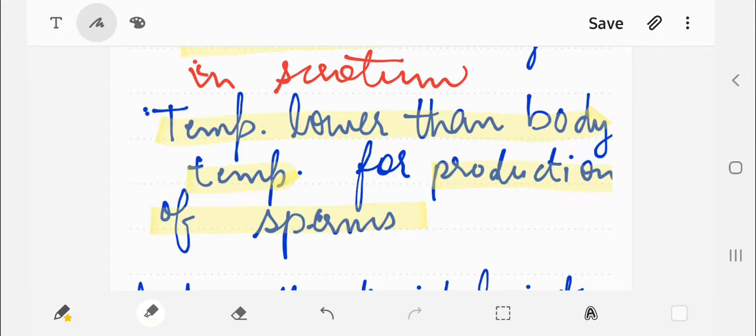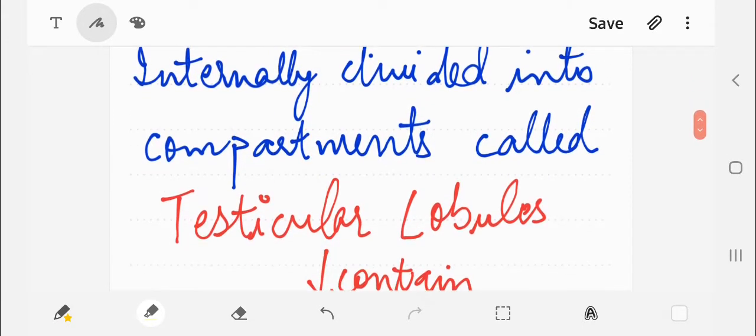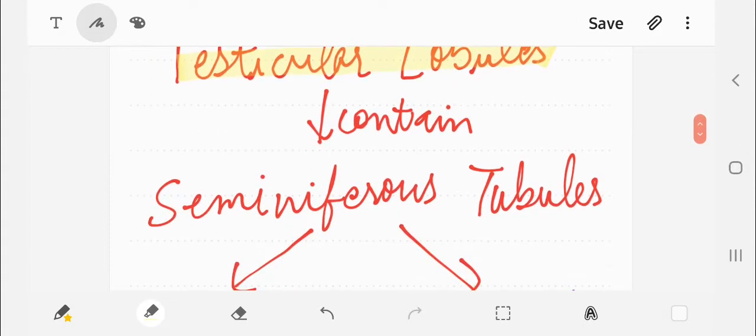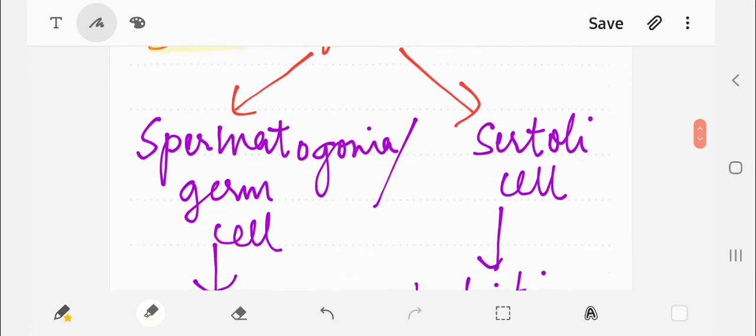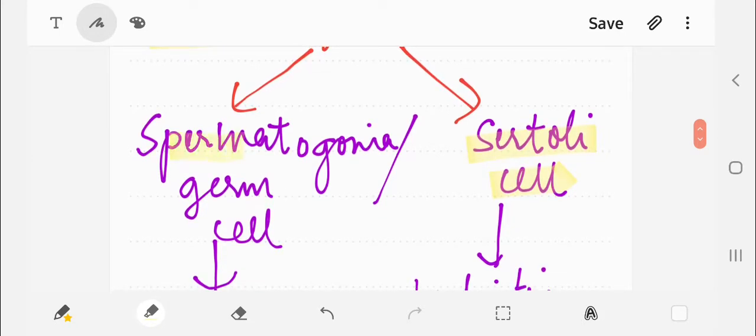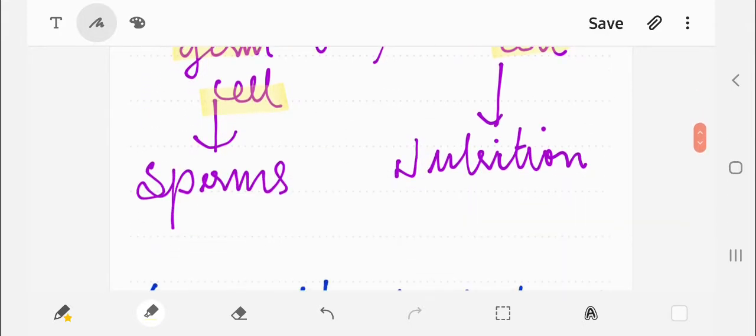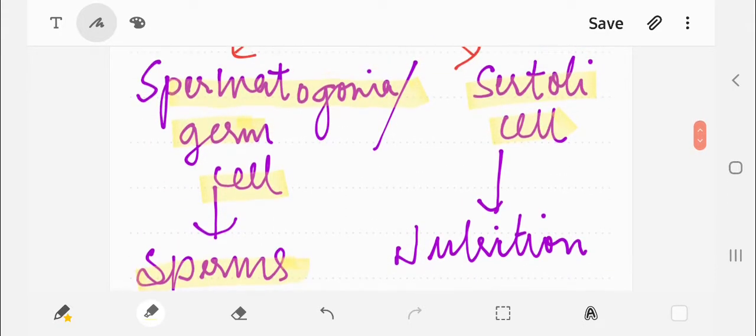The next is the internal structure. As we have discussed, the testes are divided into compartments, the testicular lobes, which contain millions of coiled structures, the seminiferous tubules, consisting of two types of cells: spermatogonia, the male germ cells, and Sertoli cells. The spermatogonia help in the production of sperm, and for the growth of the sperm, nourishment is provided by the Sertoli cells, which are also known as nurse cells.